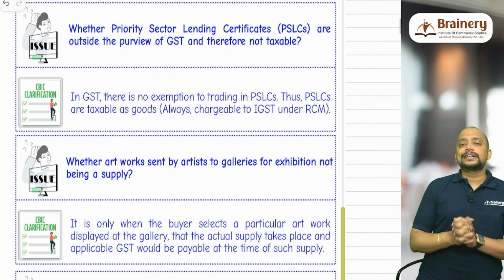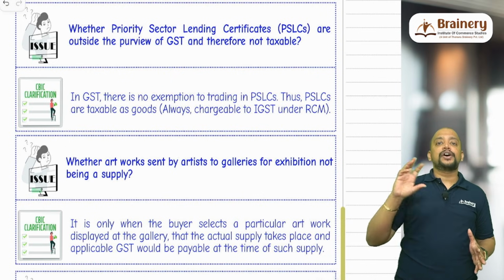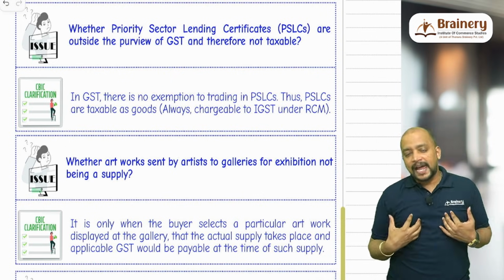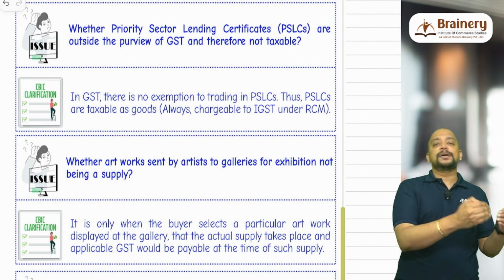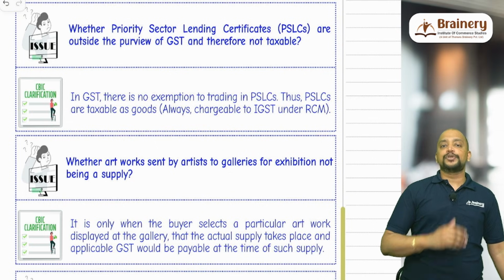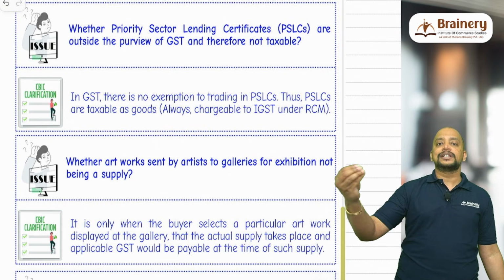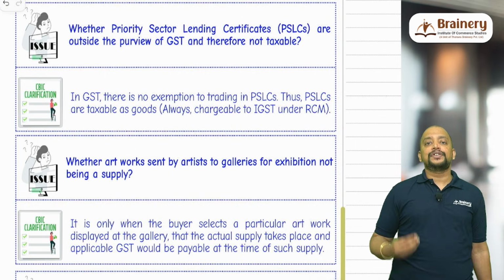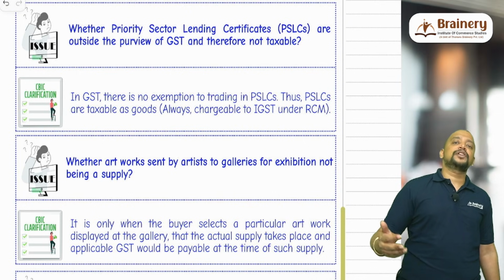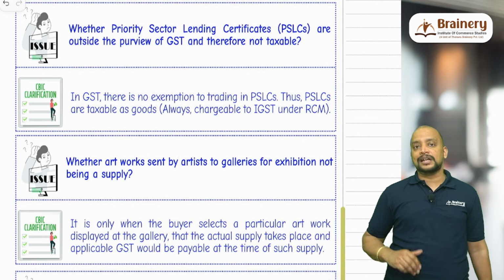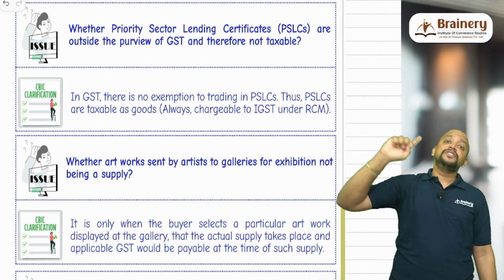Next, priority sector lending certificates are used between the banks in order to achieve the priority sector lending target. For example, I am a bank and I have a priority sector lending target of 30% of my public deposits. Say 100 crores is my deposit, 30 crores I have to give lending to the priority sector like agriculture, housing loans, etc. Now I am not able to achieve, 25 crores only I achieved, 5 crores there is a shortfall. Now if I am not giving that loan of 5 crores to priority sector, my license will be cancelled. So I will buy a priority sector lending certificate from another bank which has overachieved.